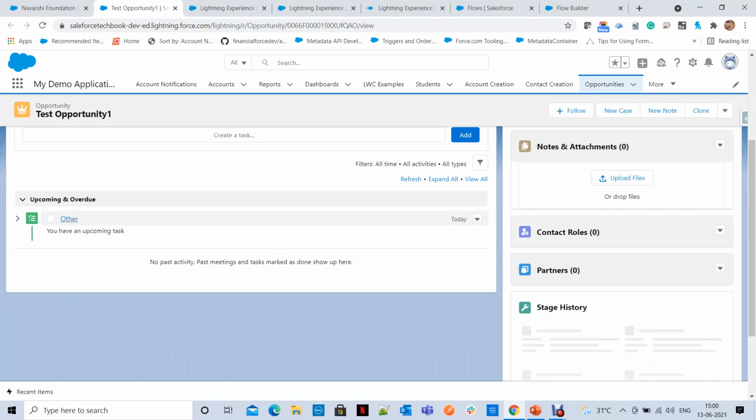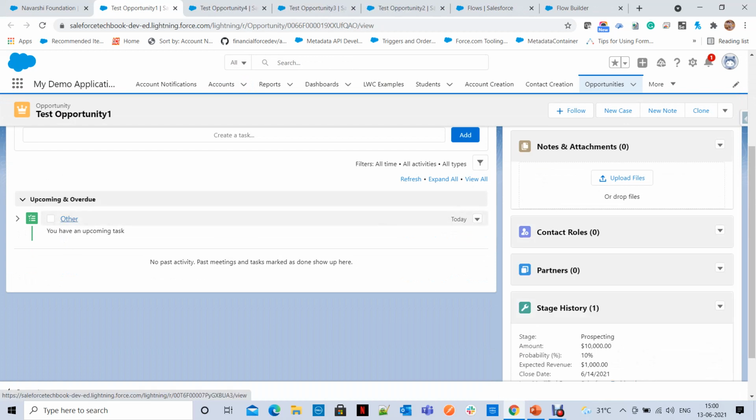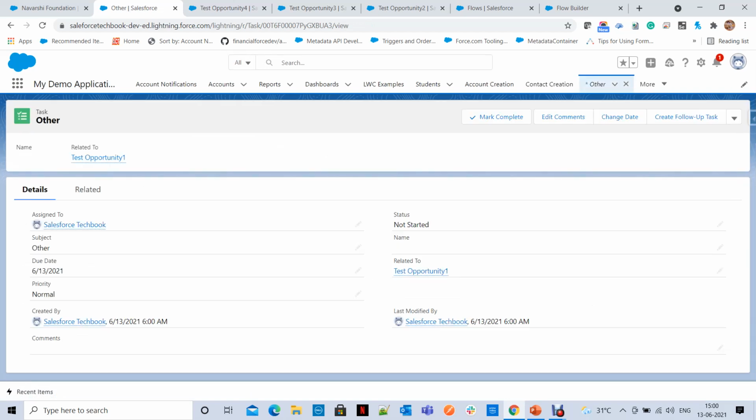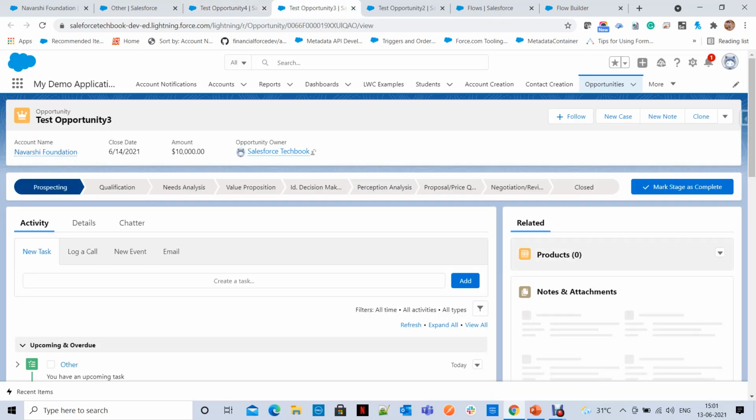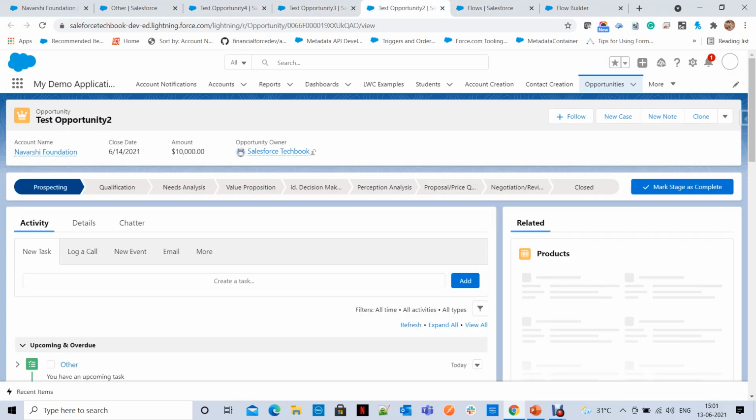See, it created a task with the subject Other. If you open it, you can see all the details, today's date and everything, Other, and related to the opportunity. Same way, you have other tasks under opportunity 4, opportunity 3, opportunity 2.